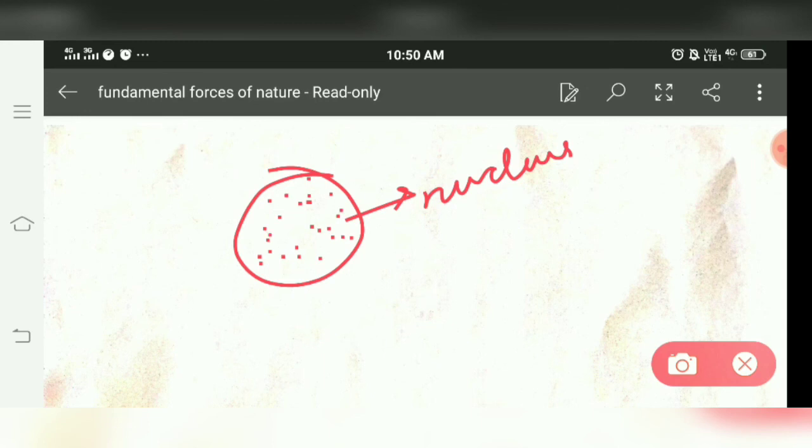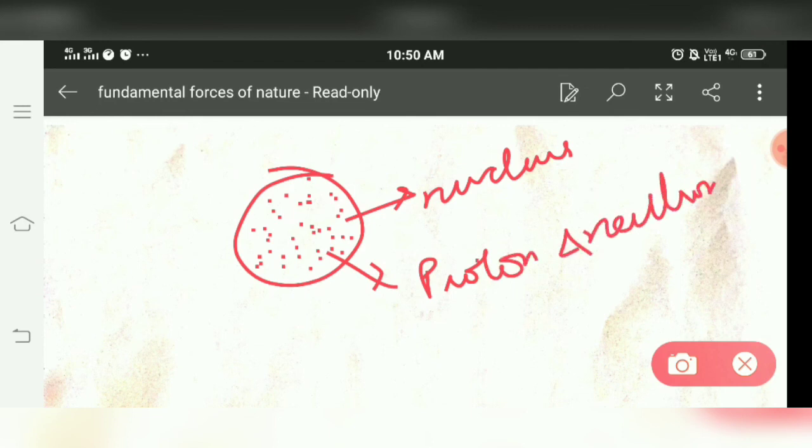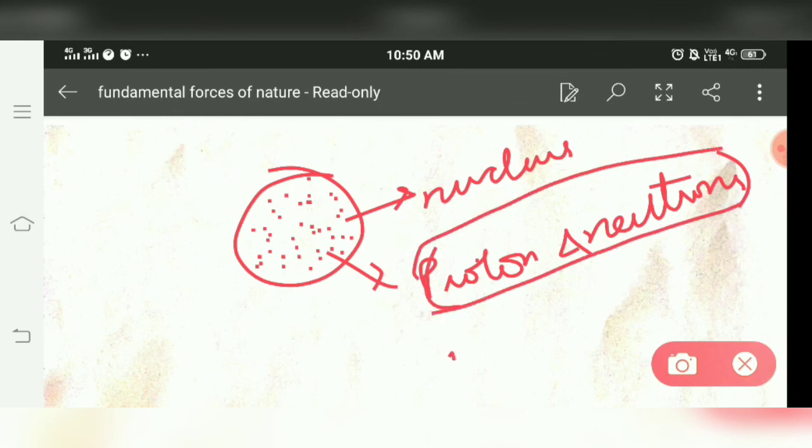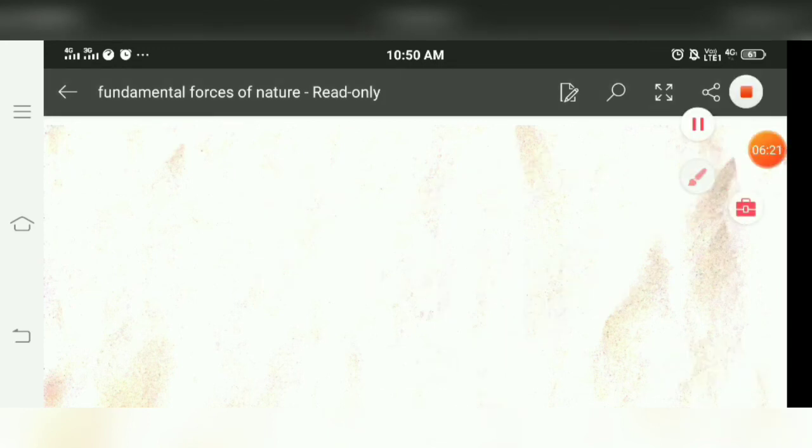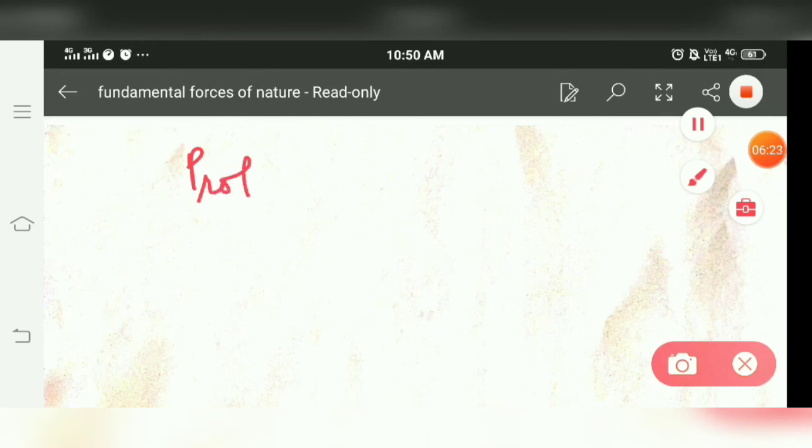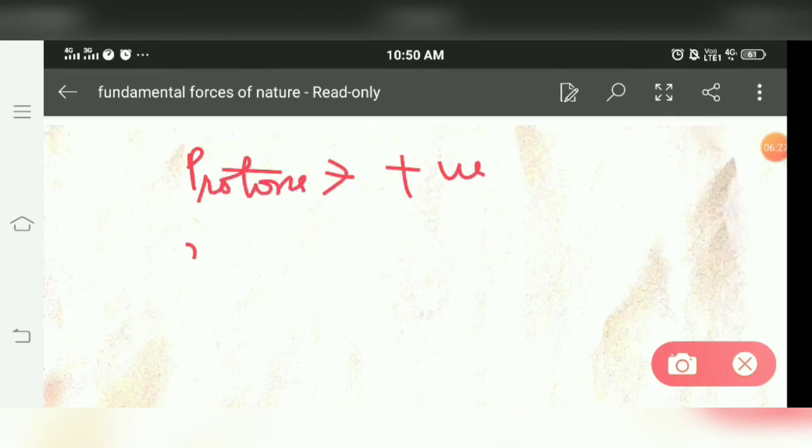Protons and neutrons together are called nucleons, where protons have positive charge, and neutrons are neutral in nature.